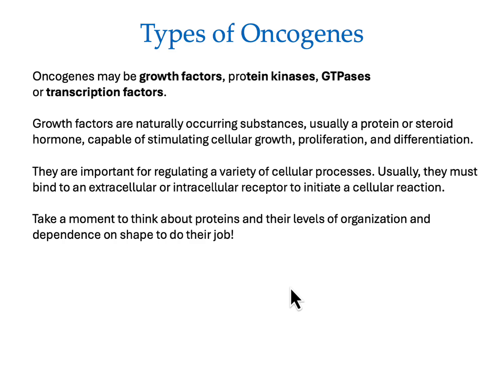Types of oncogenes. Oncogenes might be growth factors. So these are genes that can cause cancer. Protein kinases. Again, remember, shape changes can affect cell division.